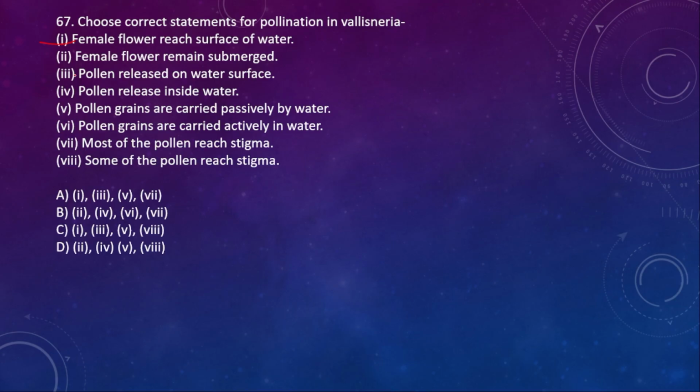Female flower remains submerged. No. Pollen released on the water surface. 3 is also correct. 1 and 3. Pollen grains are carried passively by water. Yeah, it is also correct. Most of the pollen grains reach, or some of the pollen grains reach? Some of the pollen reach the stigma. So here the right option is option C.